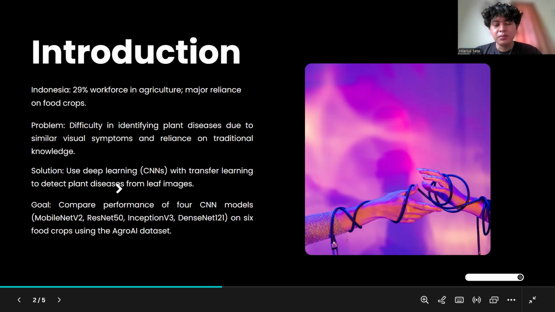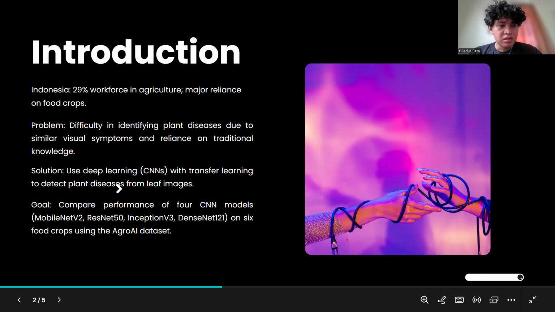Despite its importance, the sector still faces significant challenges, especially in the accurate identification of plant disease. Farmers often depend on traditional inherited knowledge and visual inspection, which is not always reliable, as many plant diseases have similar symptoms that are hard to distinguish with the naked eye.